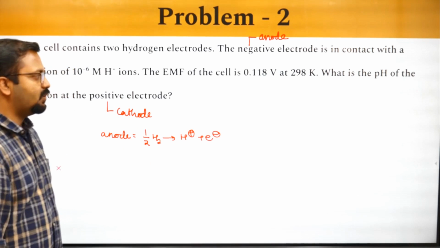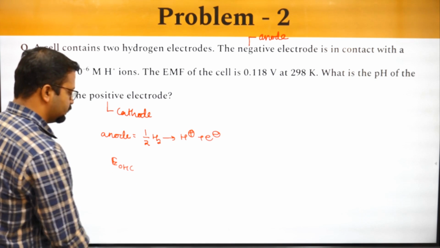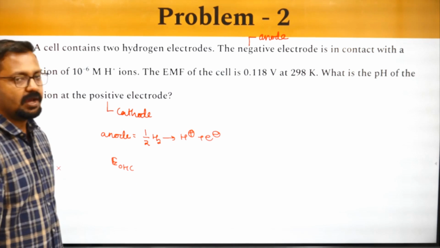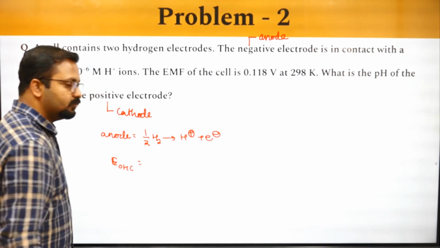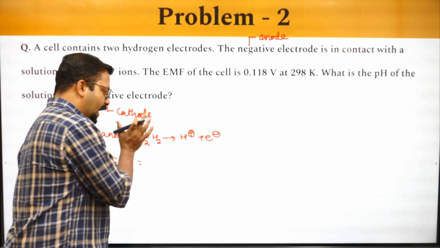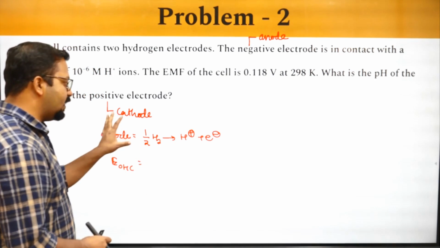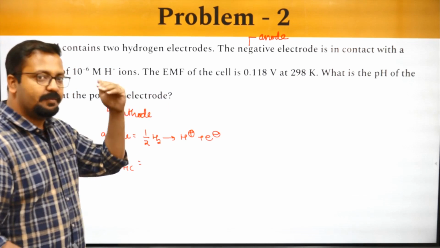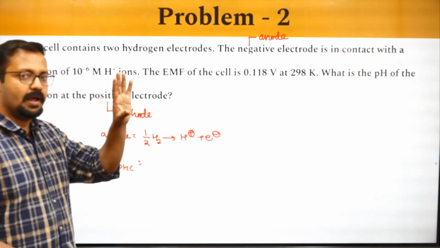Nernst equation for this will be written as E for oxidation half cell, because this is the oxidation half cell, this is the part where oxidation is taking place, is equal to, since this is the standard hydrogen electrode, I can very well say that E naught will be equal to 0, because we take it as the reference electrode, and this is taken as 0.